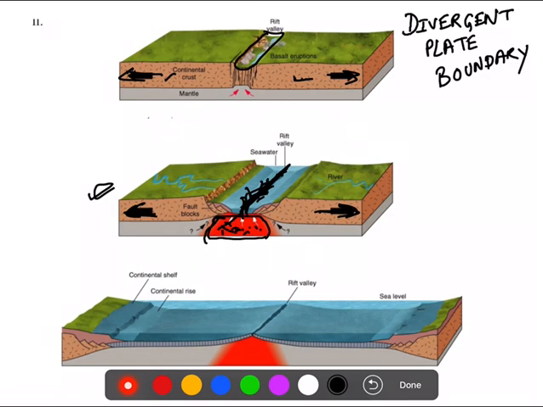Because of this you can develop oceanic ridges, if there is ocean, or formation of new lands, and that is generally of igneous origin because it is formed from the magma. So igneous rocks will be formed.